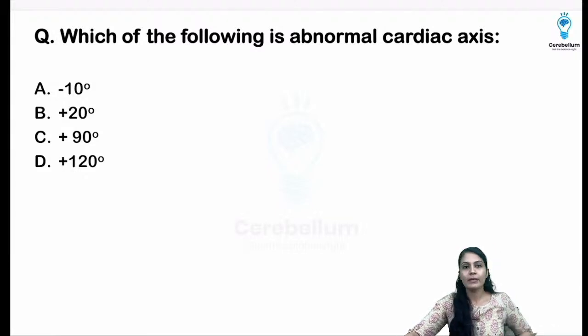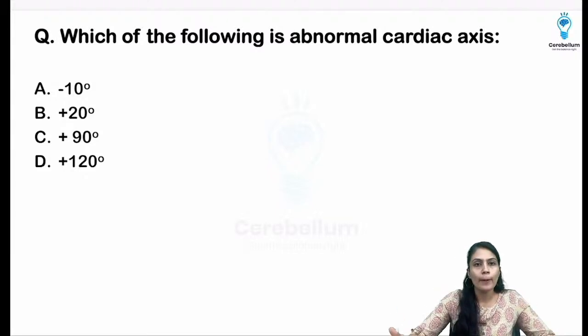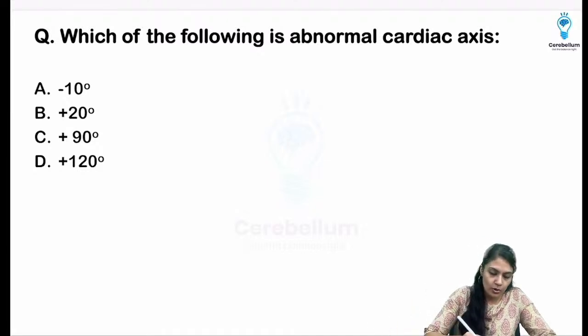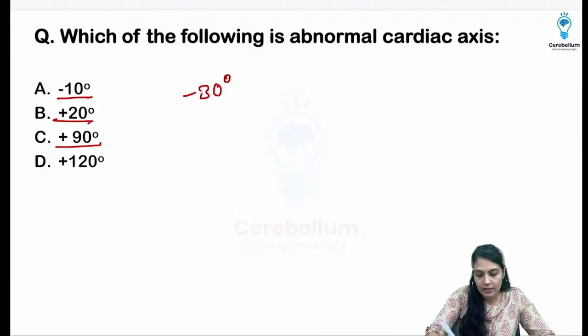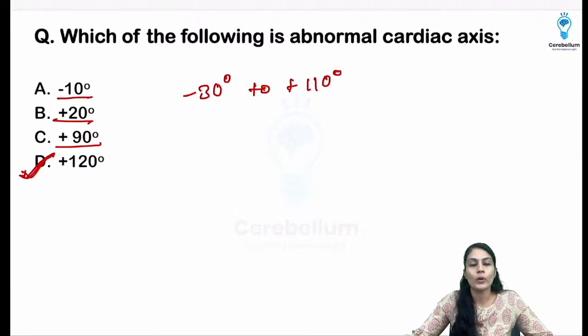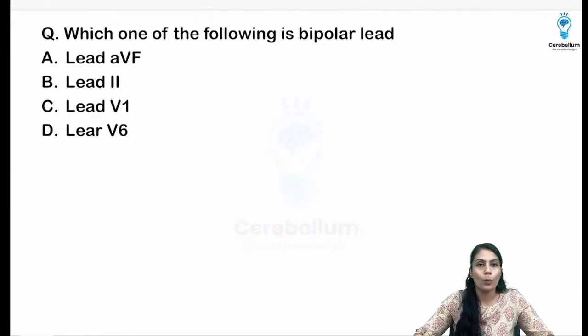For the last 5 minutes, let's discuss quickly the abnormal cardiac axis question, with options -10, +20, +90 or +120. I told you the normal range is from -30 degrees to +110 degrees. So the answer over here is +120 degrees. If the cardiac axis is there, it is going to be abnormal.